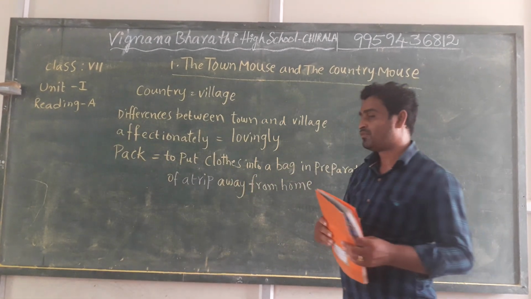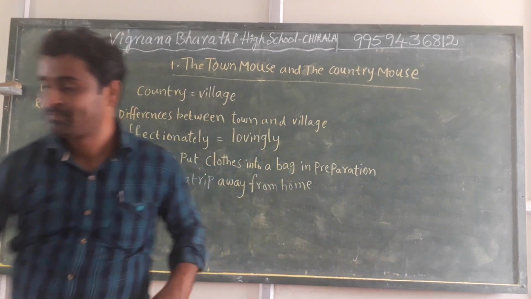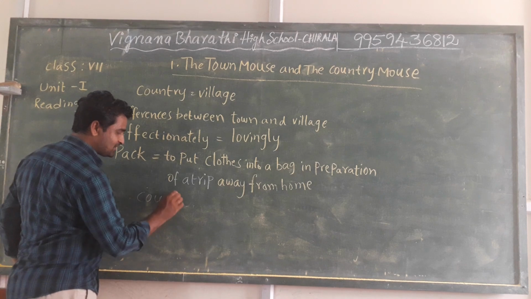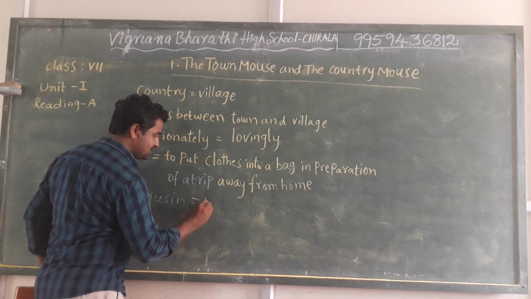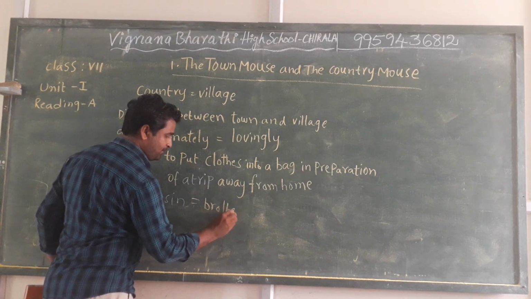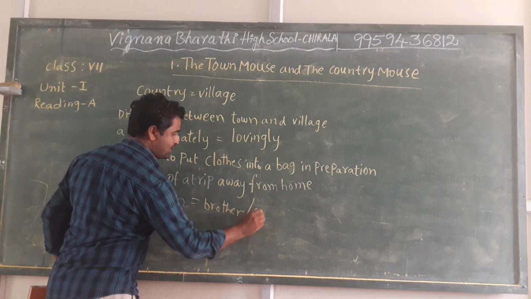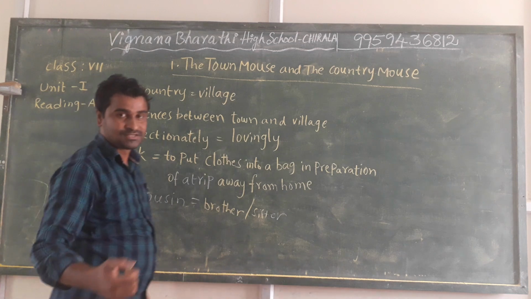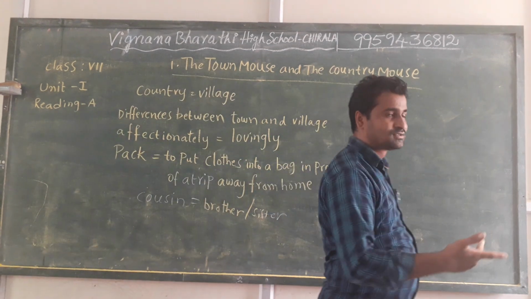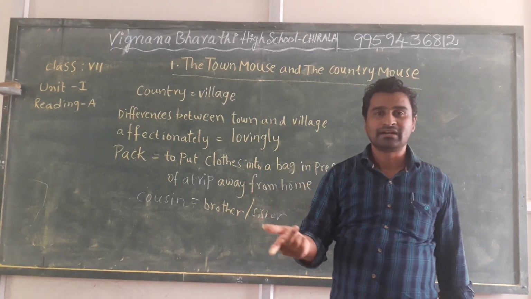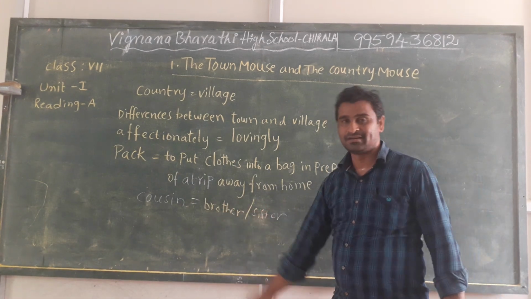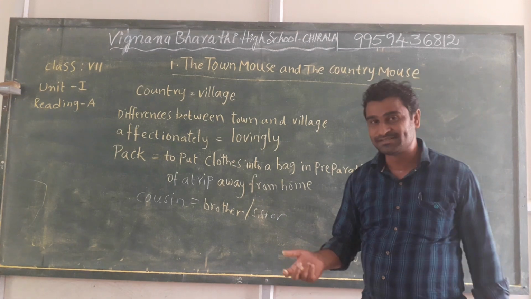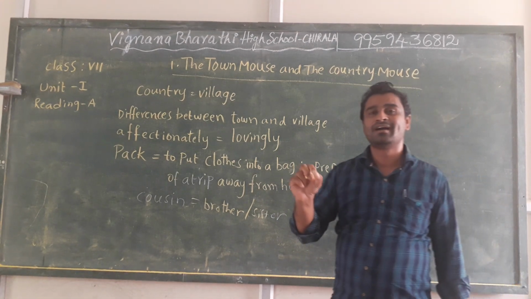We know the meaning of cousin: a brother or sister, not of our blood relation, but our uncle's son or daughter. They are called cousins. We should not say cousin brother or cousin sister. We have to say only cousin.